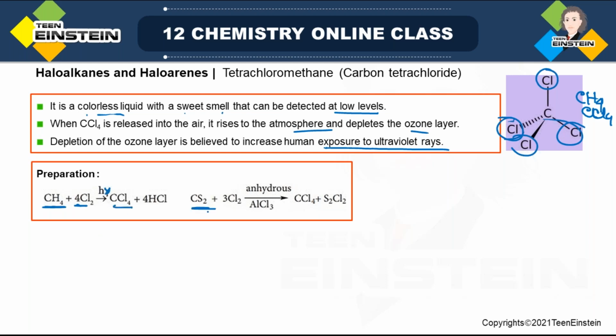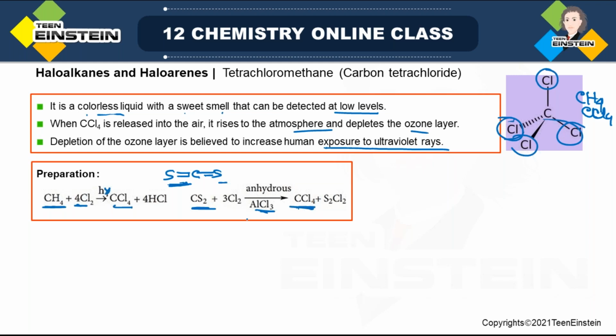Another method is you can also start from carbon disulfide. It has the same type of structure as carbon dioxide, C double bonded to S on both sides. This molecule, in presence of chlorine and anhydrous AlCl3, gives CCl4: on one side of the carbon there will be 2 CCl, and on the other side also 2 CCl.